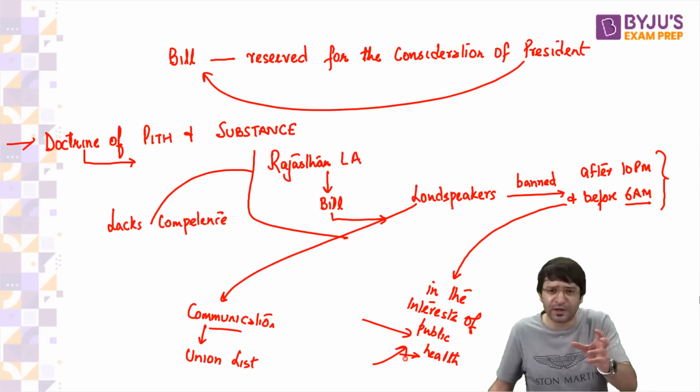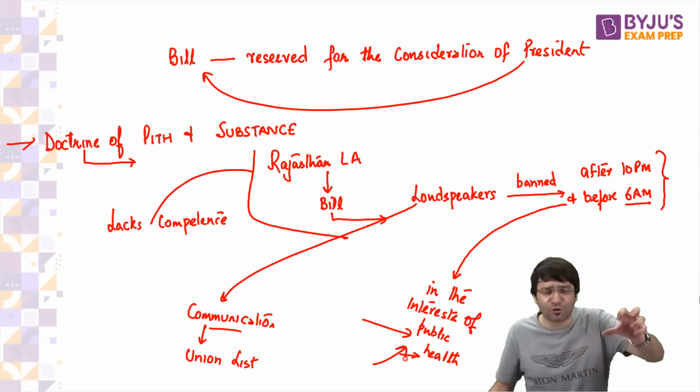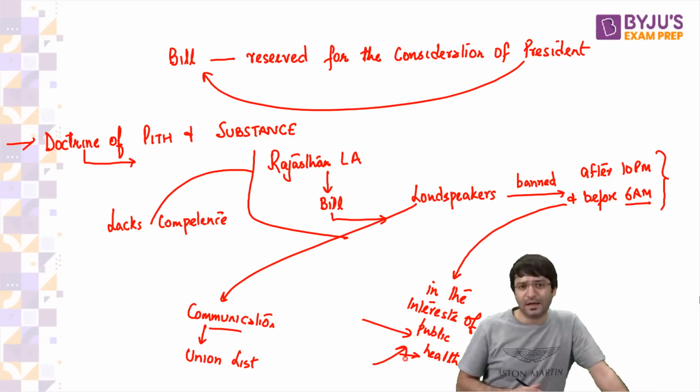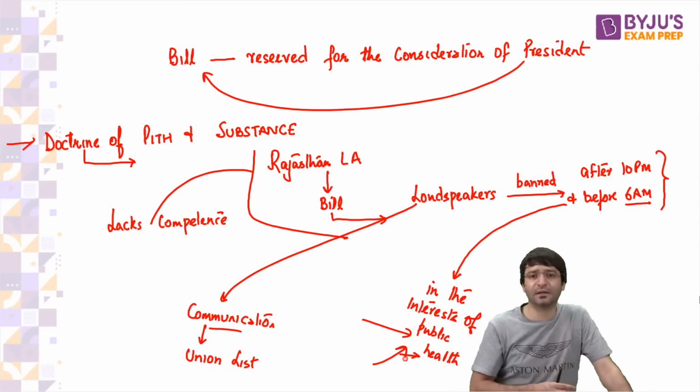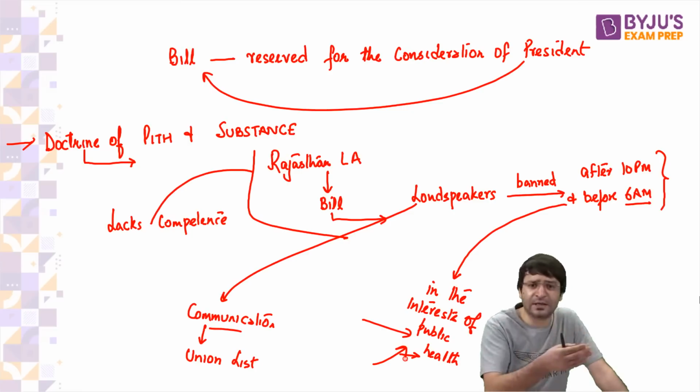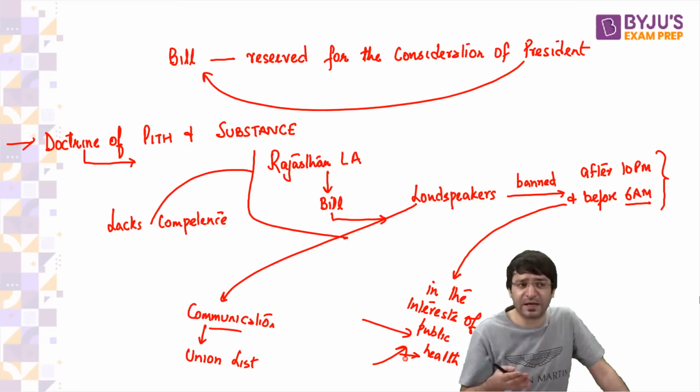Rajasthan tried to bring in a law to regulate, to control, to improve, to preserve public health. And how can we preserve public health? Noise pollution is a torture. There are elderly who can't sleep at night if loudspeakers are blazing.